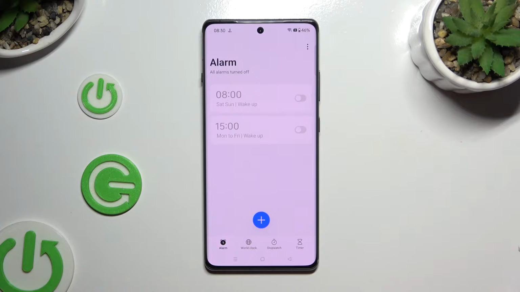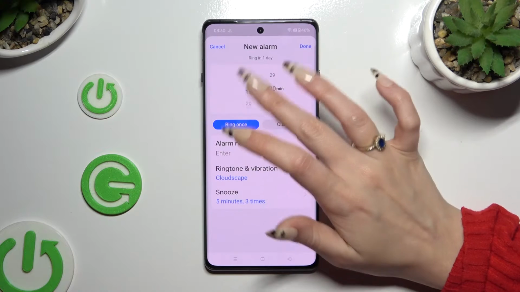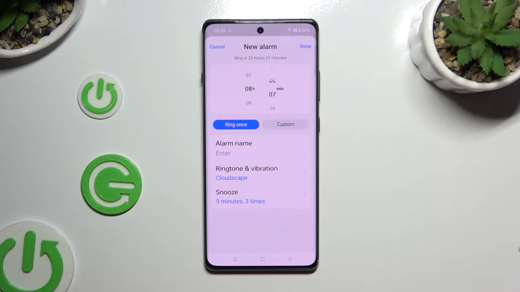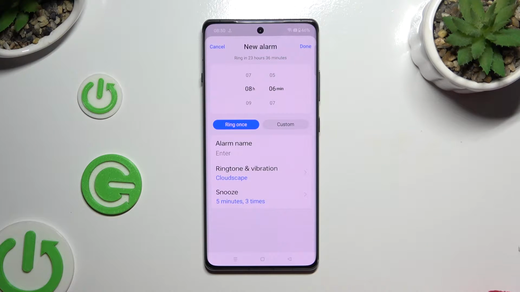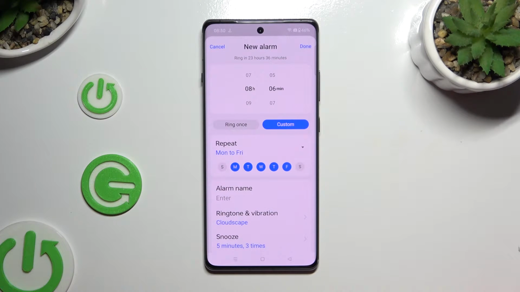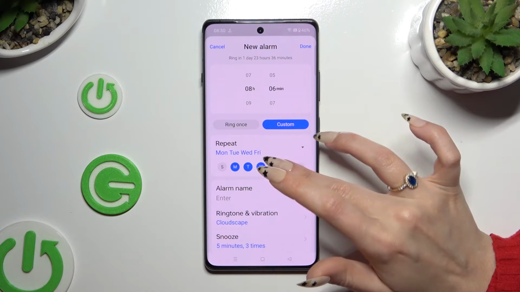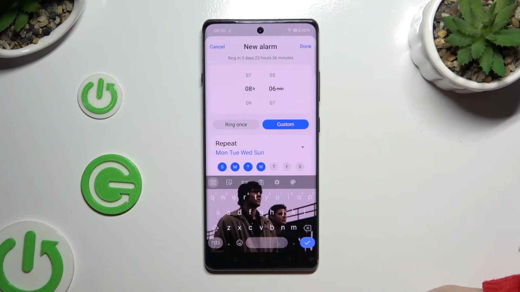Now to create new alarm, use this button at the bottom. Now you can adjust it however you want to. At the top, set up an hour. Then click on Ring Once or Custom. If you decided to select Custom, click on it and pick days of the week. Now choose alarm name